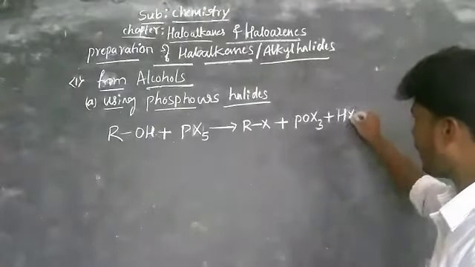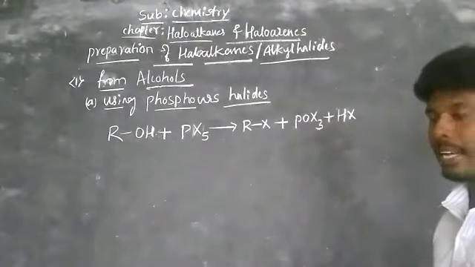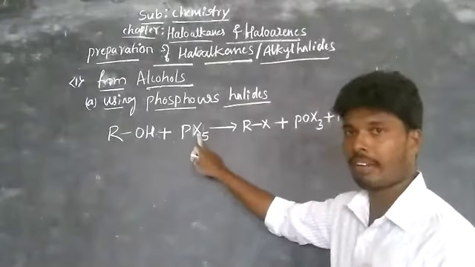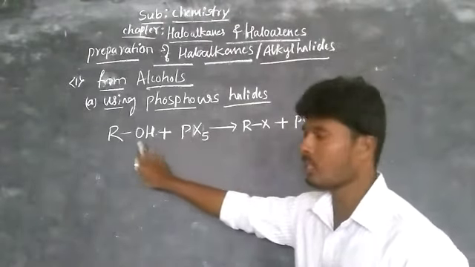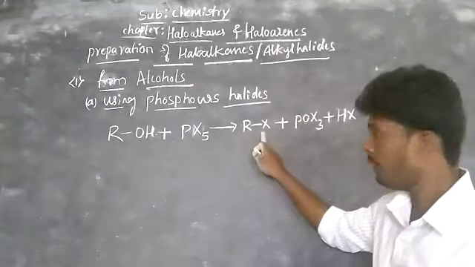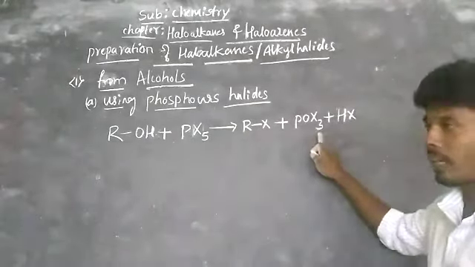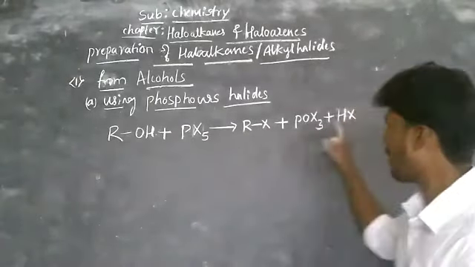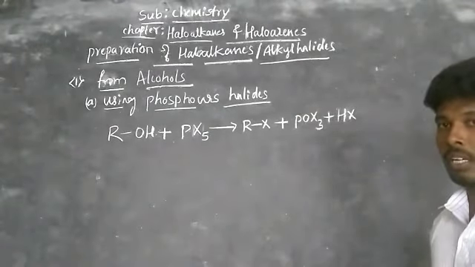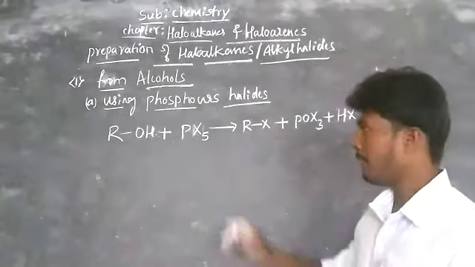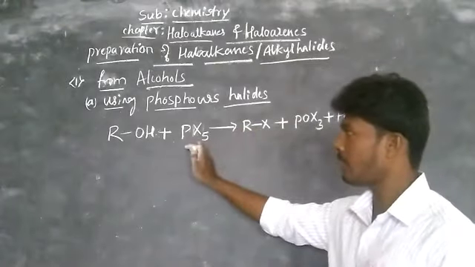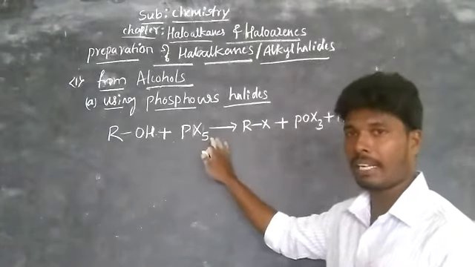So this is the general reaction. Here there are 5 halogens and 1 phosphorus; R takes 1 halogen, PO takes 3 halogens out of 5, then 1 hydrogen and 1 halogen become HX. This is the general method to prepare alkyl halides by using alcohol and phosphorus pentahalide.